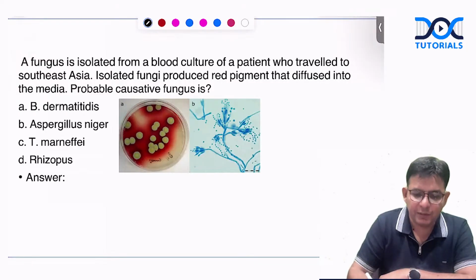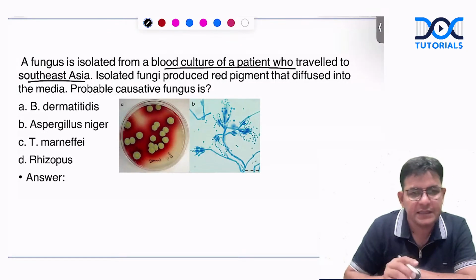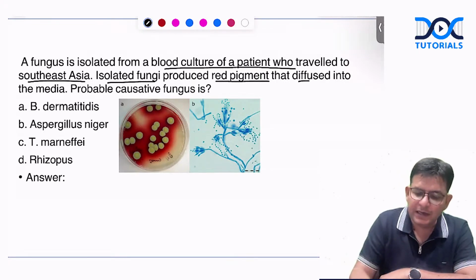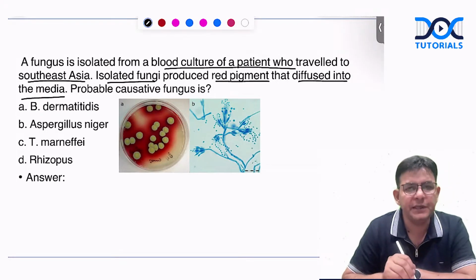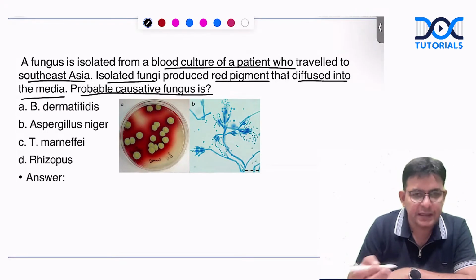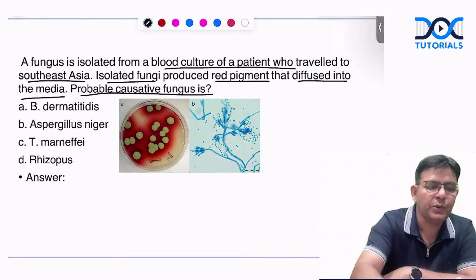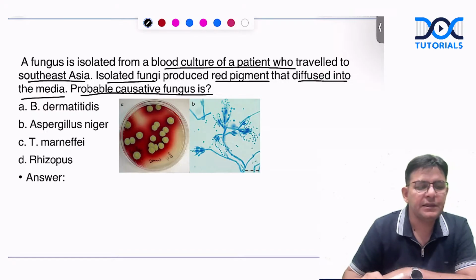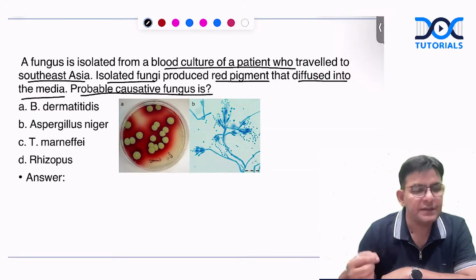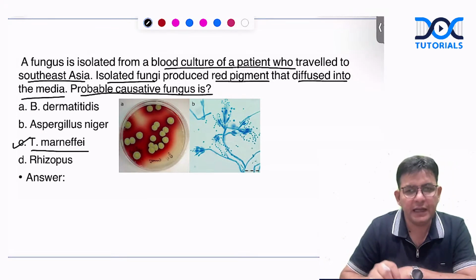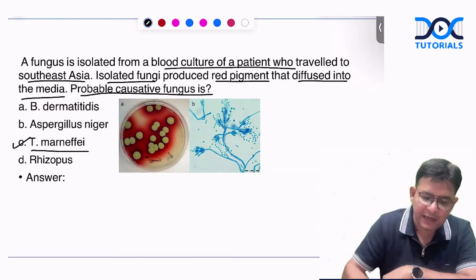Now coming to this. A fungus is isolated from a blood culture of a patient who traveled to Southeast Asia. The isolated fungus produces a red pigment that diffused into the media, as you can see in the picture. The probable causative fungus is? I think everybody should know the answer. The answer is C, Talaromyces marneffei, whose previous name is Penicillium marneffei.